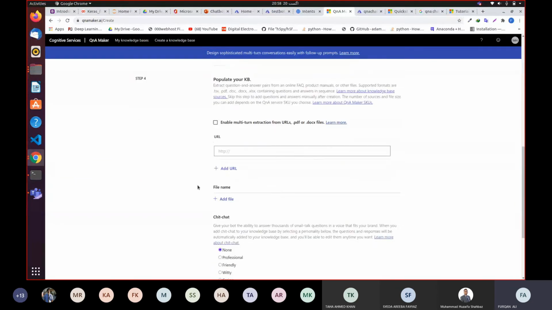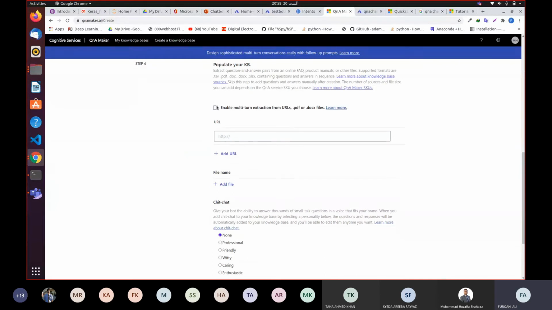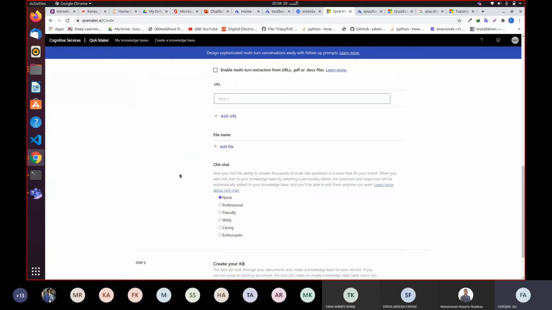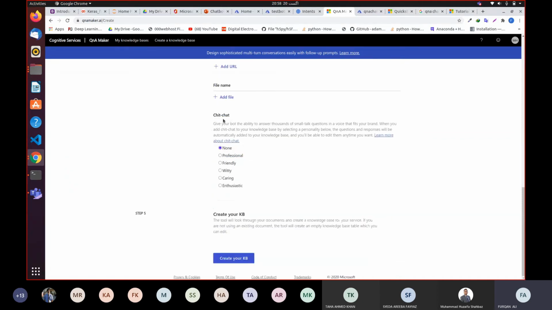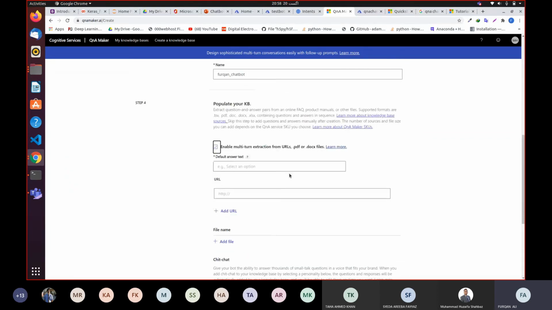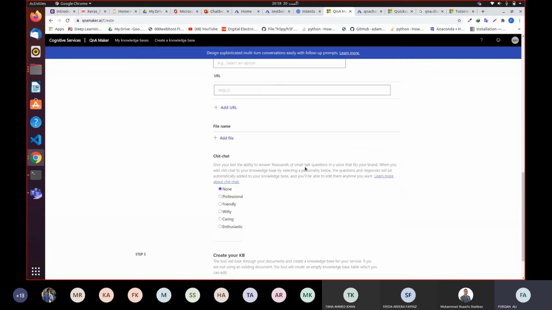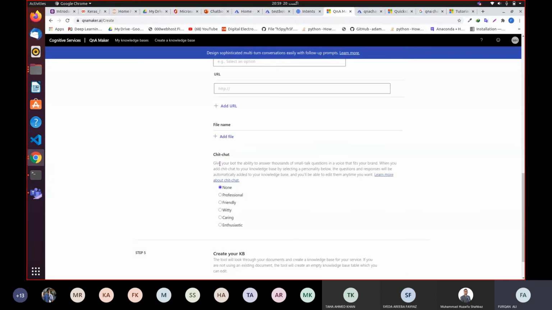Populate your knowledge base. All right, so keep it default. Yeah, so keep these things default. Just click enable multi-turn extraction from URLs. Over here, what type of chatbot do you want to create? Let's say you want to create a professional chatbot, which would write the complete chat.